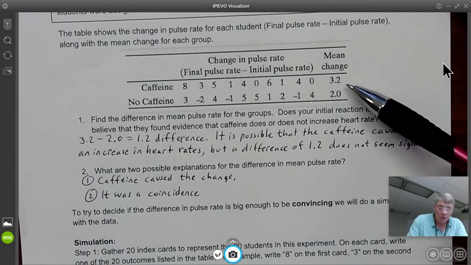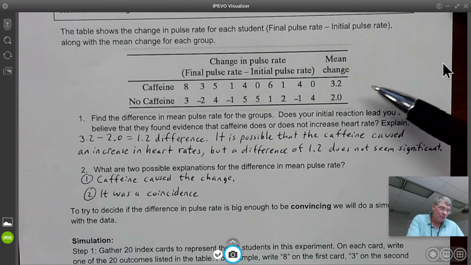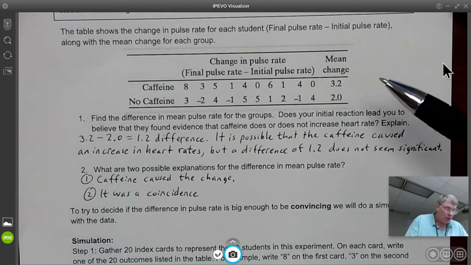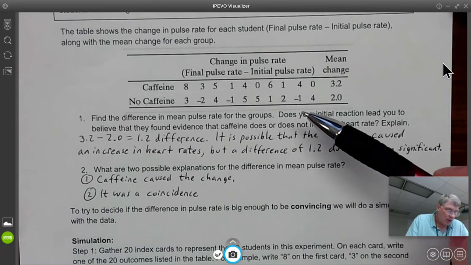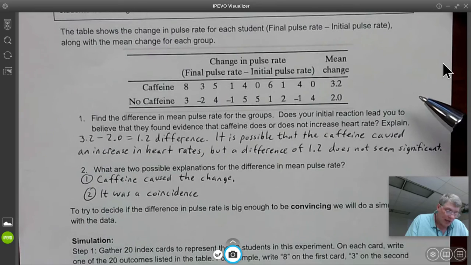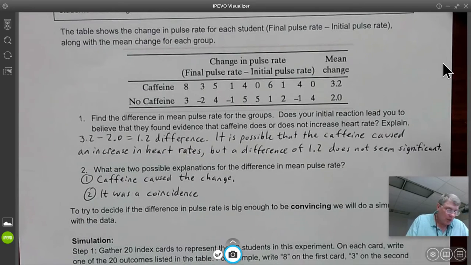If they drank the caffeine-free cola, then this was the result. So you can see that there was a mean of 3.2 and a mean of 2.0 that we're going to subtract to get a 1.2 difference. It says find the difference in mean pulse rate for the groups. Does your initial reaction lead you to believe that they found evidence that caffeine does or does not increase heart rate? And explain. So when you subtract them, you get a 1.2 difference.